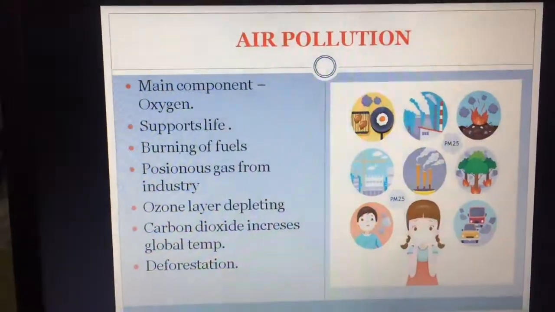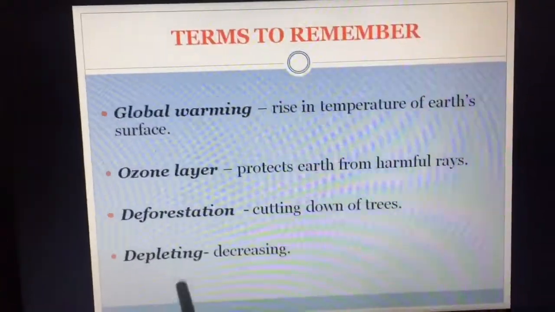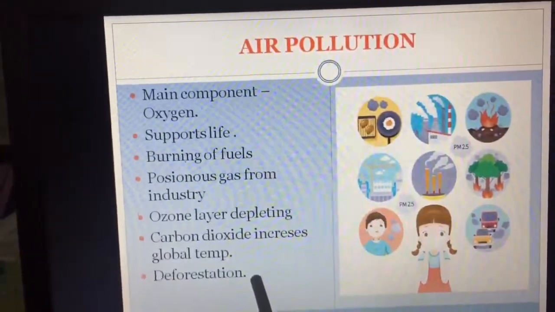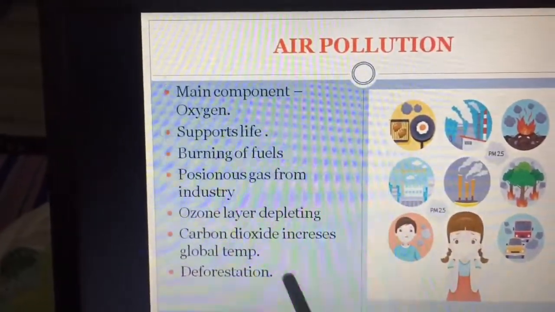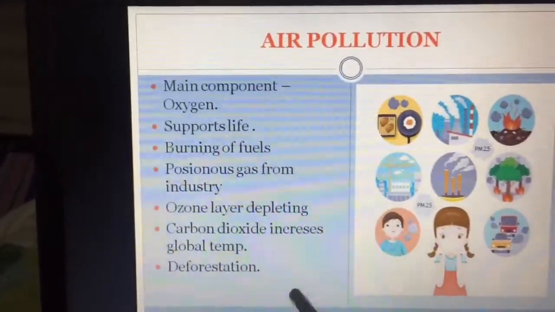That gas is poisonous for us. The last one is deforestation. As I told you, deforestation means cutting down of trees. If we cut down trees, if we burn the trees, we will hamper the environment and air pollution will occur. How?